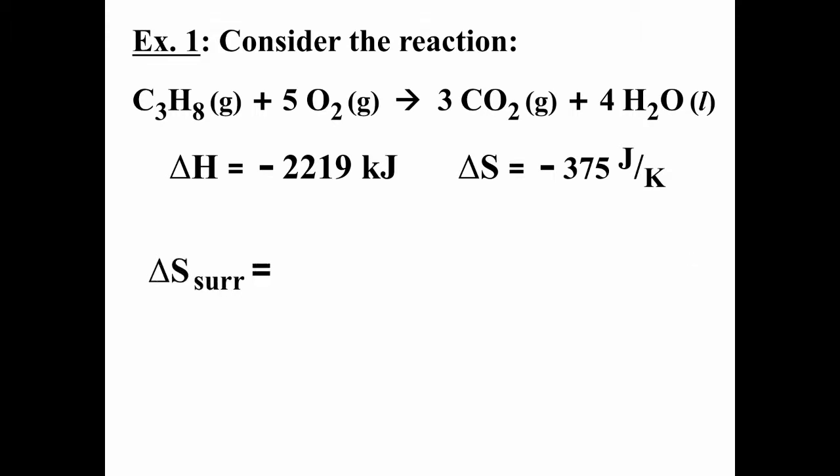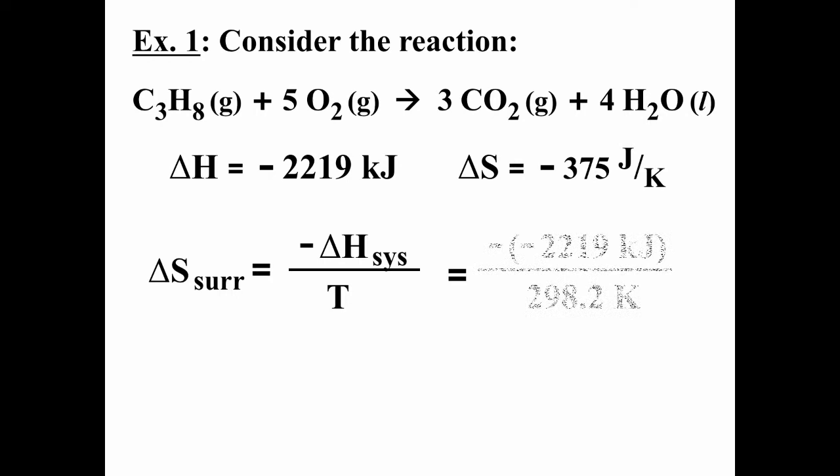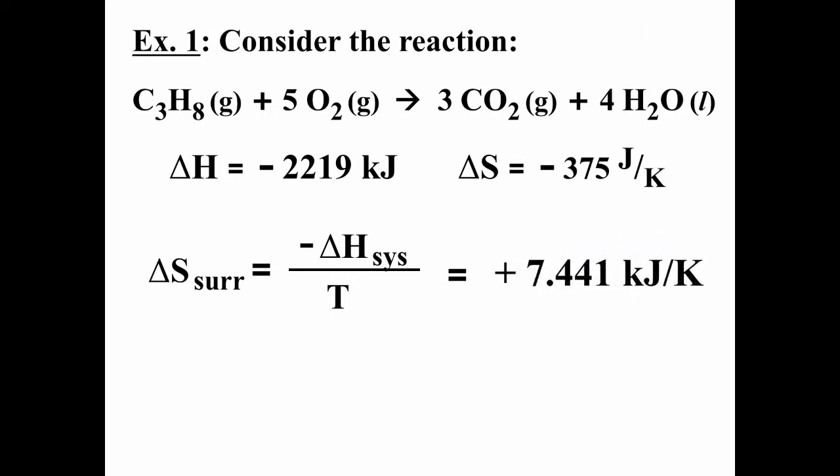So if we track entropy change of the surroundings, that's going to equal negative delta H of the system over T, which is going to equal negative 2,219 kilojoules over 298.2 Kelvin if we're doing this reaction at 25 degrees Celsius. And that works out to be 7.441 kilojoules per Kelvin. And we often convert that to joules per Kelvin because we often deal with entropy changes in terms of joules per Kelvin rather than kilojoules per Kelvin.